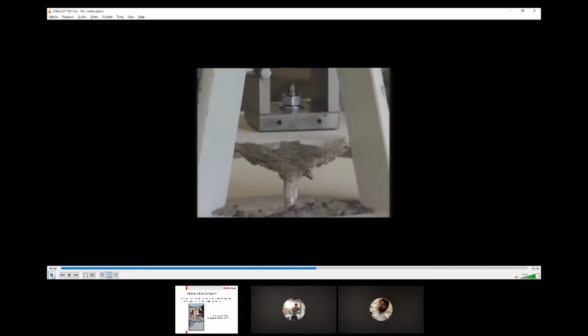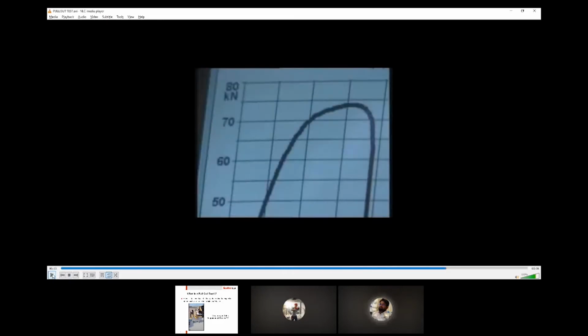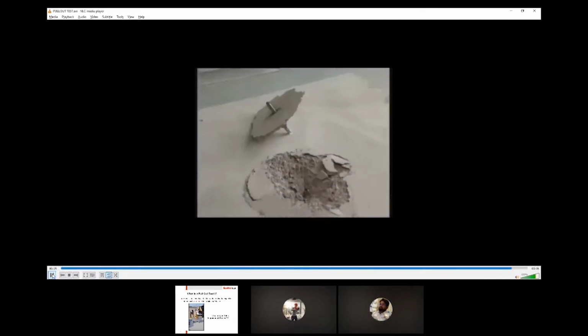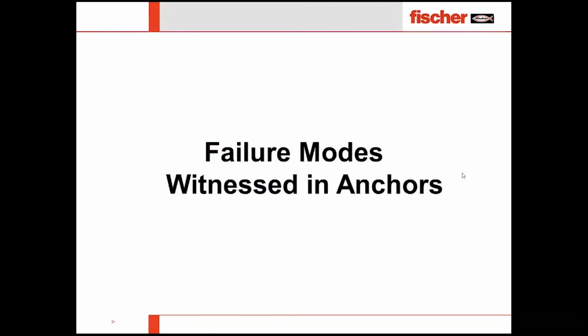This is how the concrete cone failure happens, and how the graph comes, and how we determine the load. Well, if you see, what are the failure modes? What are the modes we witnessed by anchor? This is one of them. What happened actually on the site? Concrete cone failure happened. But what are the other failure modes?